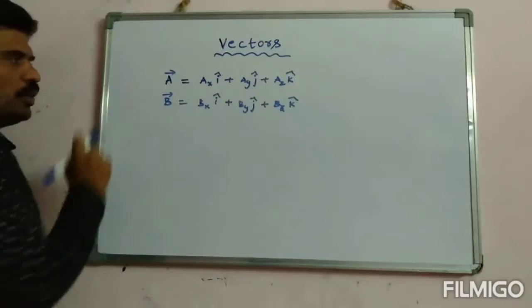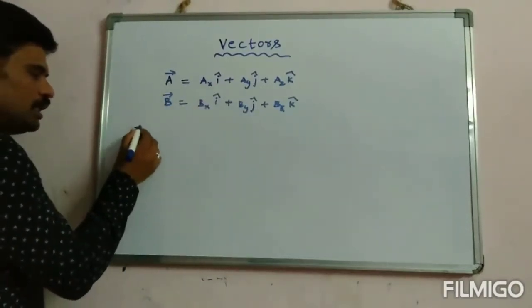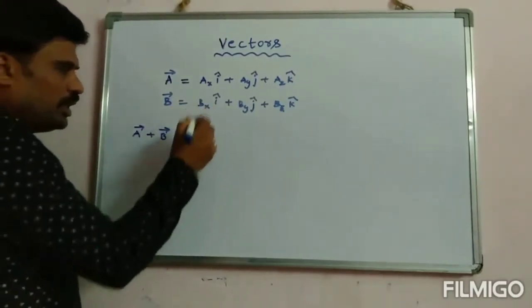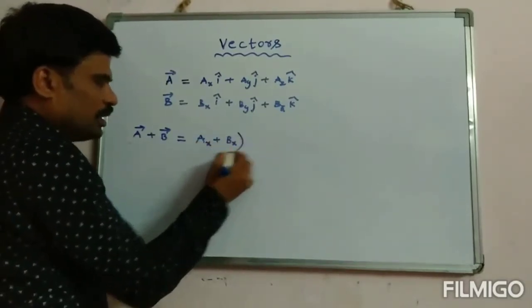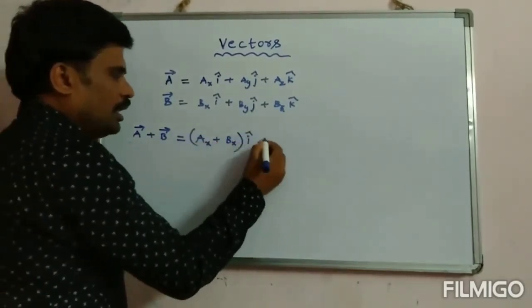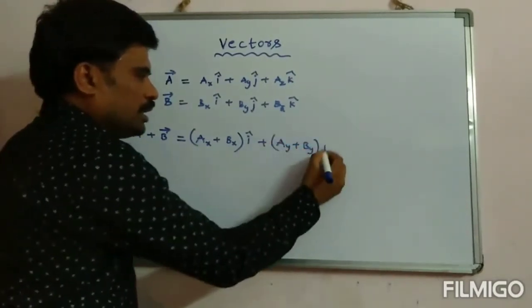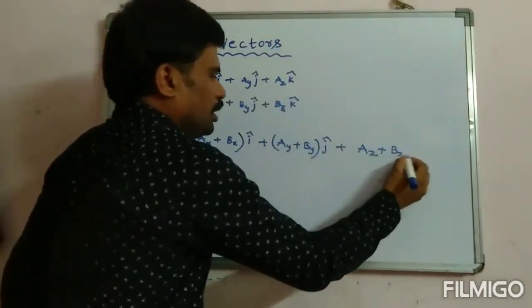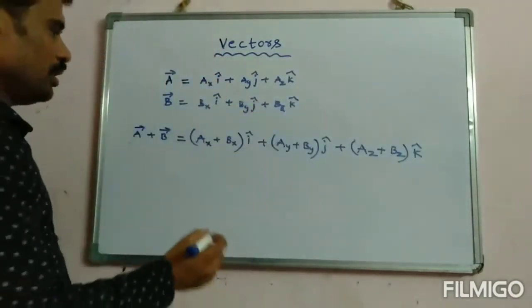Now, if there are two vectors, let us assume vector A and vector B, then what is A vector plus B vector? How can I write this one? Very simple. It can be written as ax plus bx i, ay plus by j, plus az plus bz k. In this manner, we can add the two vectors.